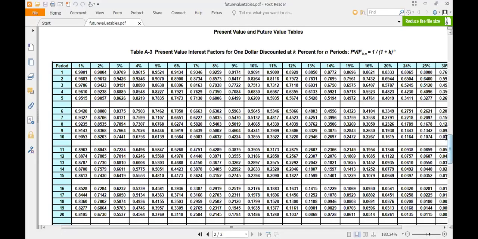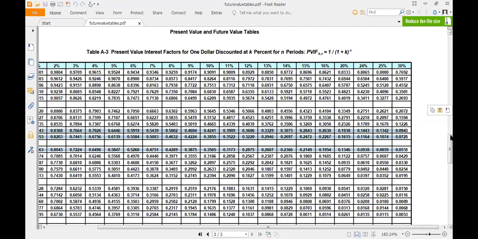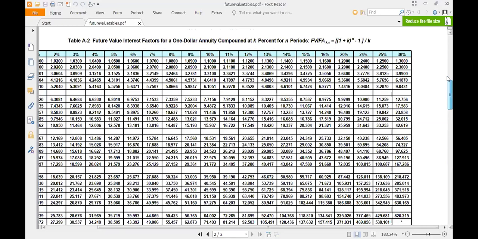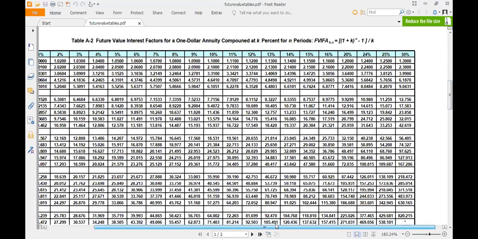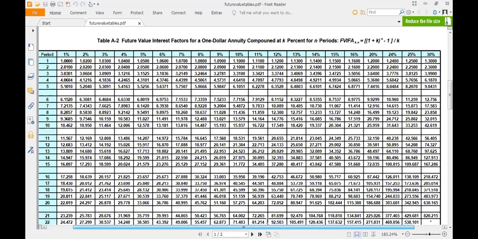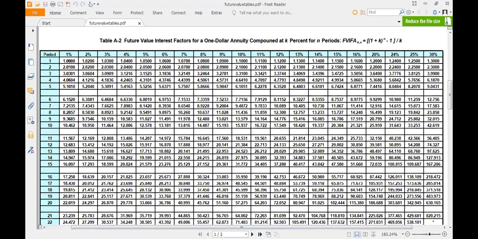So let's move to the annuity table here. So this is the annuity table. If you could see the top heading, it is written future value interest factor annuity compounded, FVIFA. So this is the future value factor.